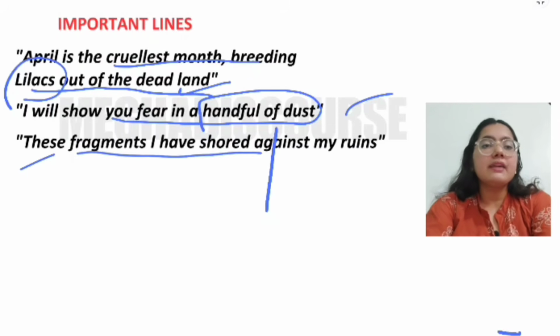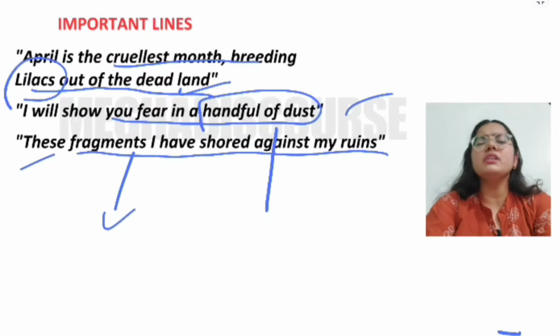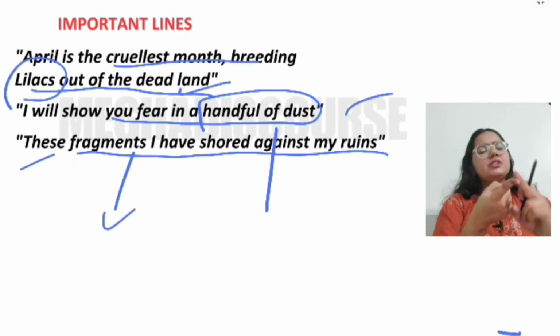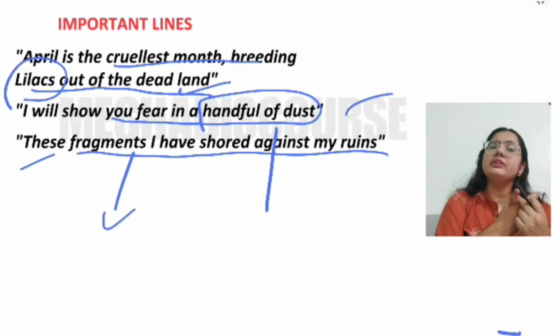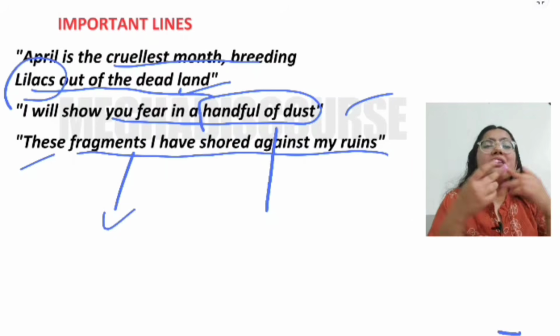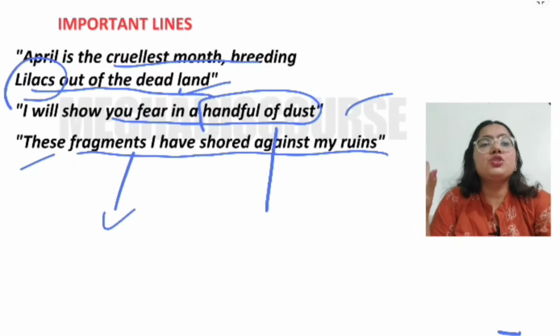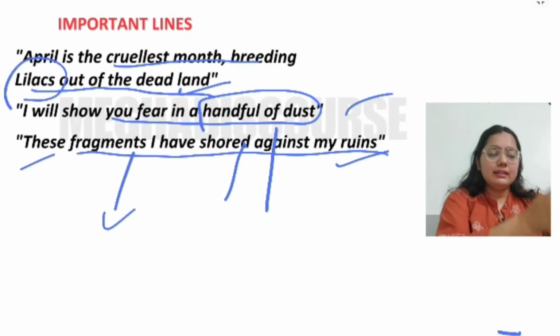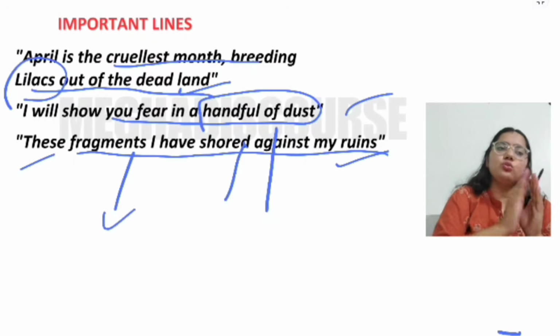These fragments I have shored against my ruins. Fragments are whatever the poet is left with. He is left with history, polity, literary allusions, and myths. So whatever he is left with, I have shored against my ruins. I am just left with these things and I have lost those things.